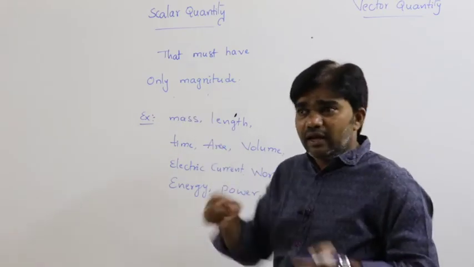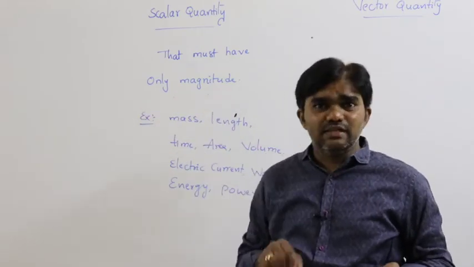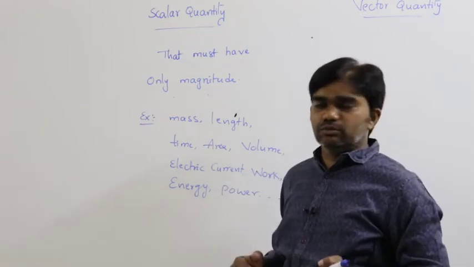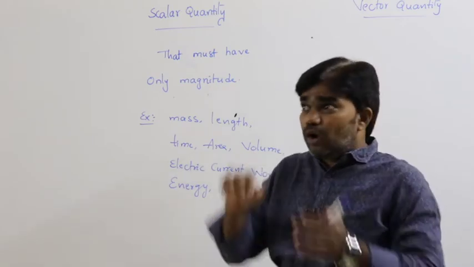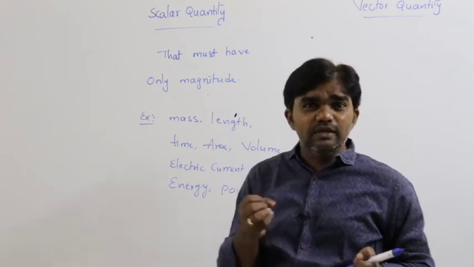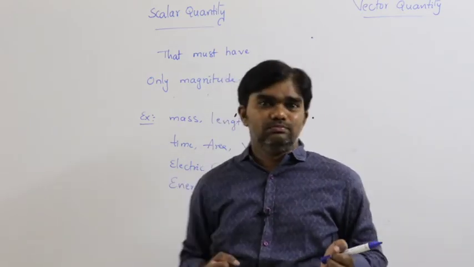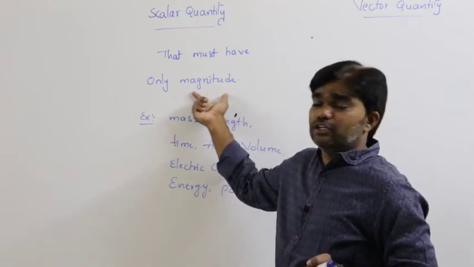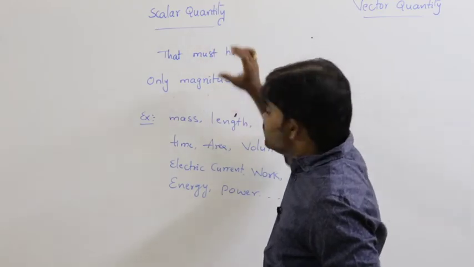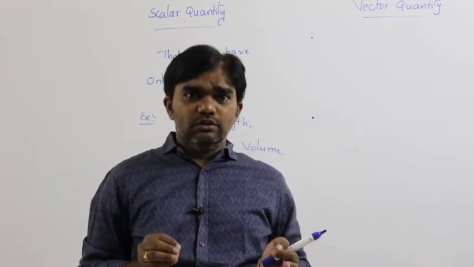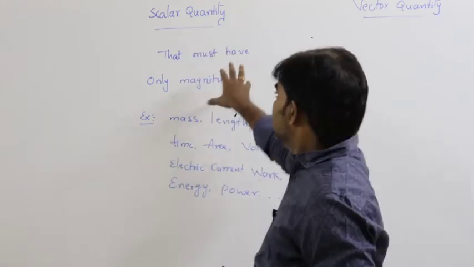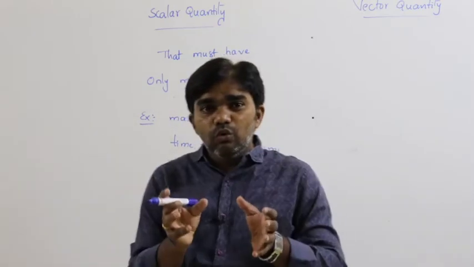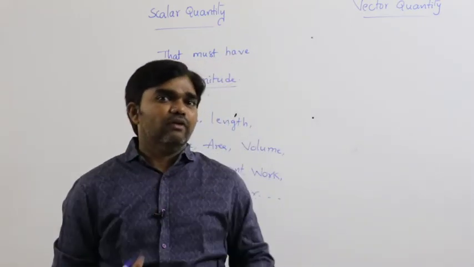And for example, the area of a square is, let us say, 5 meter square or 10 meter square. That 10 is the magnitude. And the volume of a cube is, let us say, 15 meter cube. That 15 is the magnitude. So like this, any physical quantity that has only magnitude and doesn't have any direction is called a scalar quantity. Magnitude means only a particular numerical value.